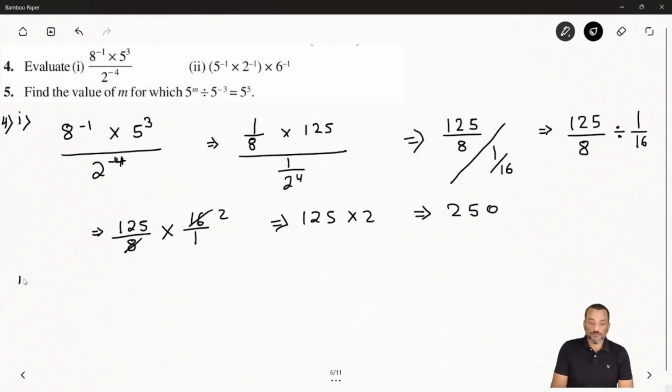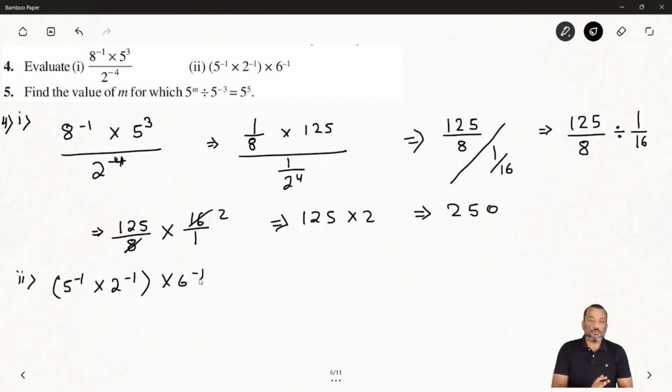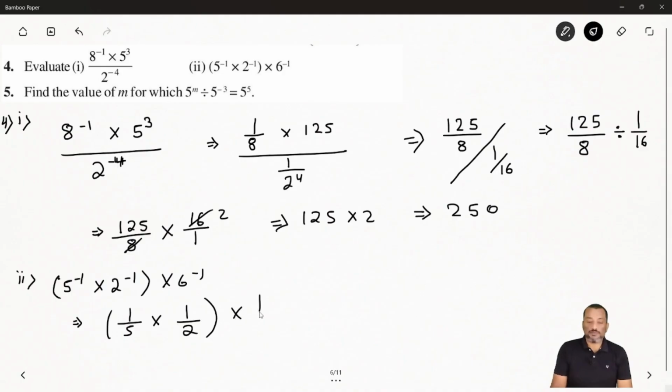Let's solve the second one. The second one given is bracket 5 exponent minus 1 times 2 exponent minus 1, times 6 exponent minus 1. Here also you can see inside the bracket there is a negative exponent, so first we have to convert them into positive exponents. So we can say 1 over 5 times 1 over 2, and outside also multiply by 1 over 6. Okay, this much is clear.